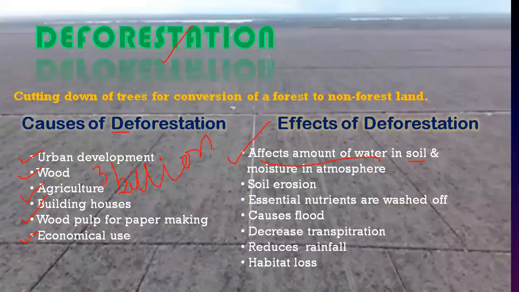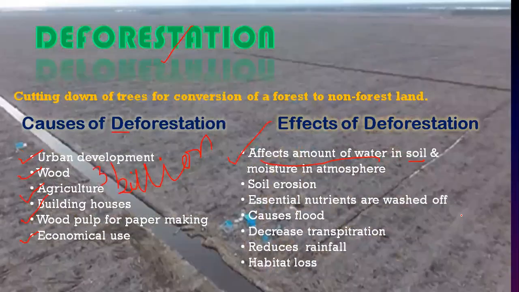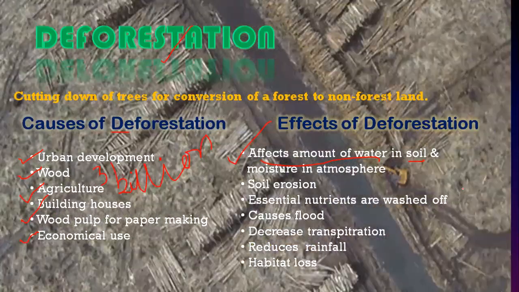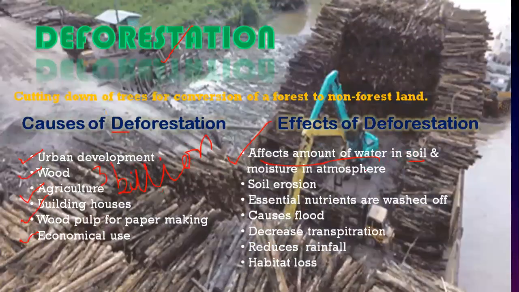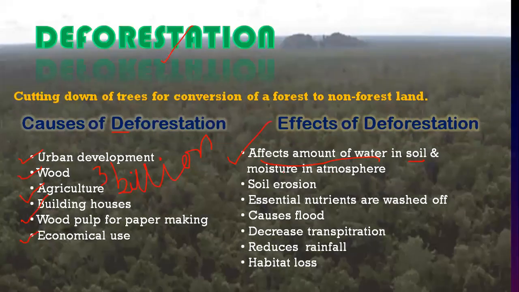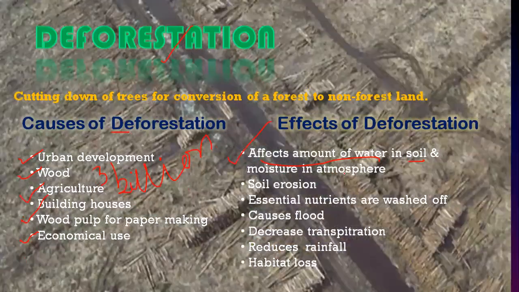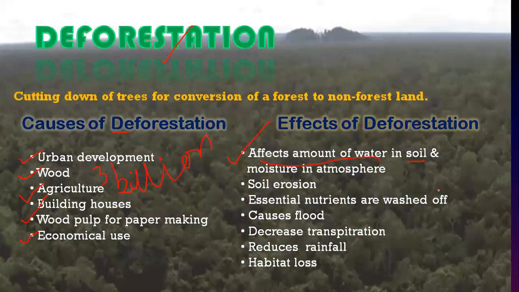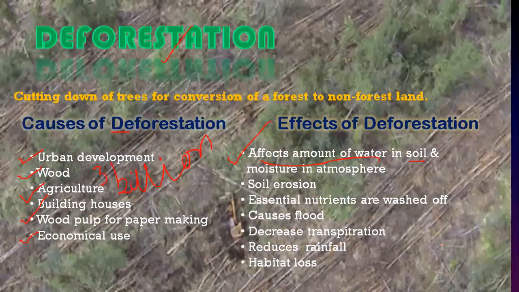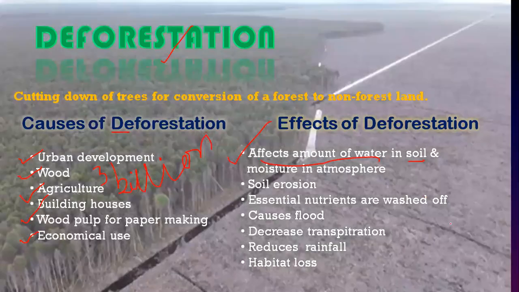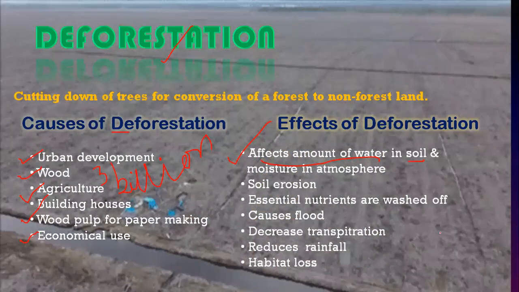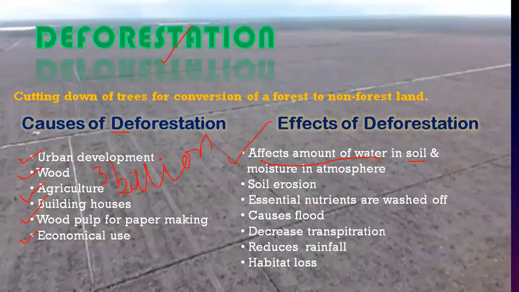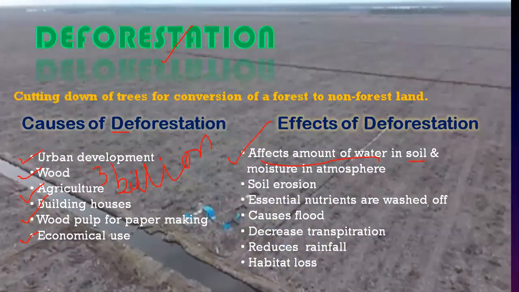The soil will dry off very soon, and much water will be evaporated by the heat of the sun. Moisture in the atmosphere will decrease, because clouds will not be formed. Clouds are formed when there are lots of trees on the earth, and the trees on a regular basis evaporate water by transpiration.